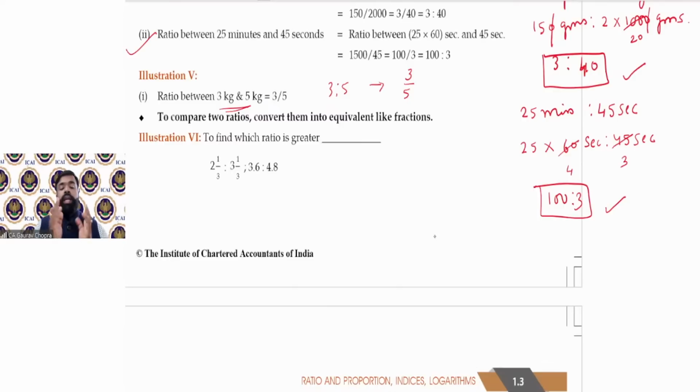So you can easily convert a ratio into fraction or fraction into ratio. If, let's say, 2:5 is given, you can convert it into fraction. How will we convert? Write the first term in numerator and second term in denominator. In this way, you can convert them into fraction.